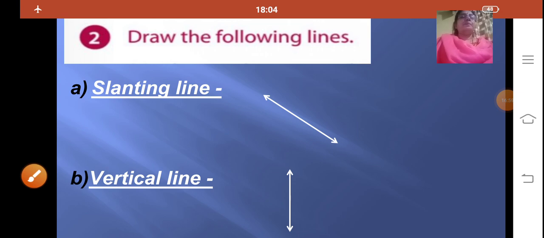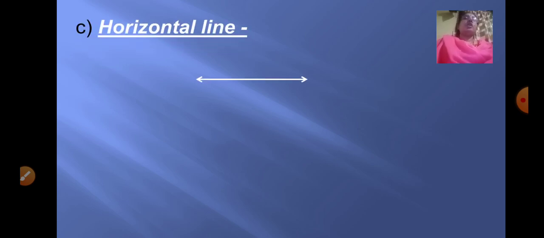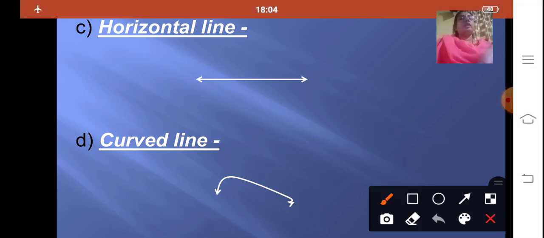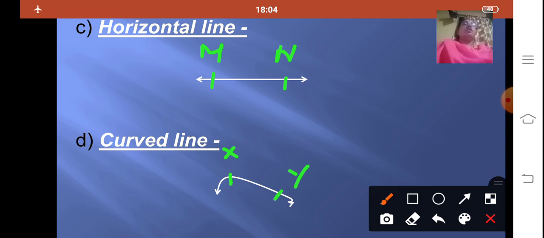So the next one is a horizontal line, or you can also call it a sleeping line, and a curved line, which is not straight. So both again you will name it, MN, and this you can name it X and Y. Okay. So while drawing the different kinds of lines, you will use a ruler. Do not draw with your hand.